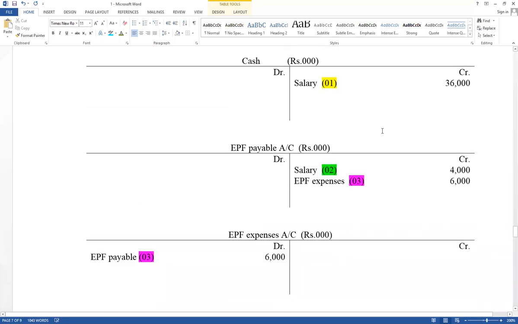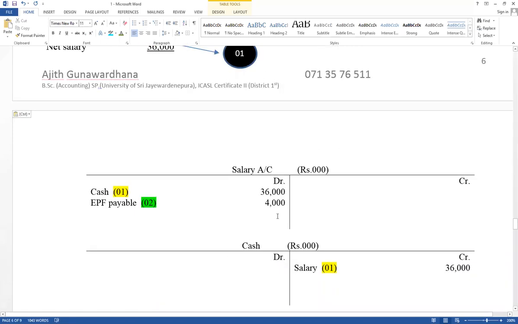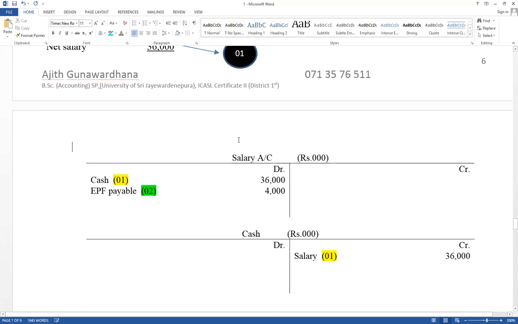Then all the expense accounts should be closed. Salary is an expense; close it. Close means the difference value goes to the income statement. Therefore, the debit side increased, so take that value to the credit side. The difference value is not carried down but goes to the income statement. This value should be included under administration expense.